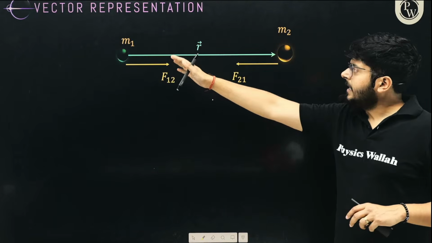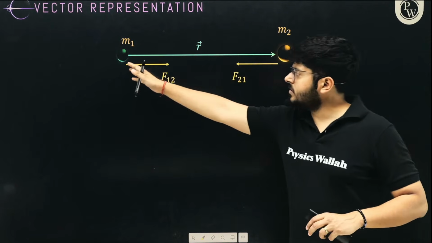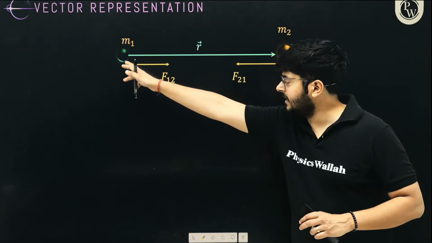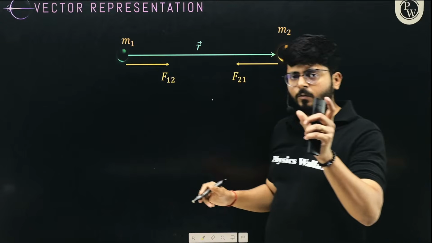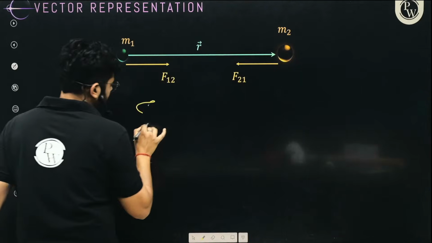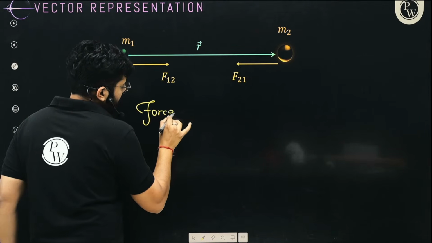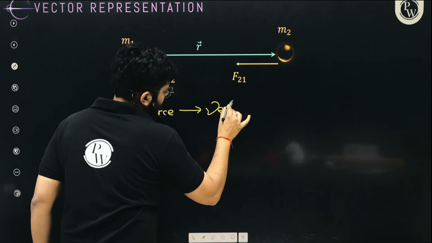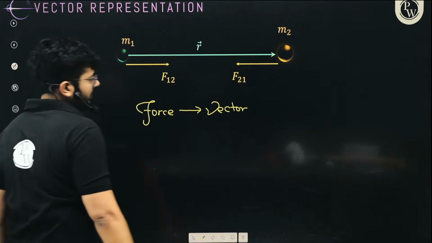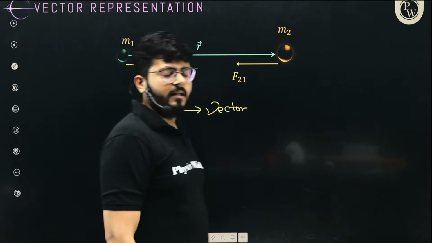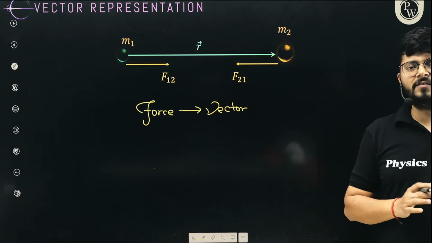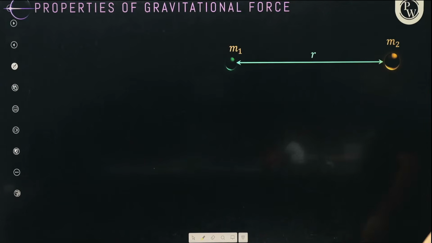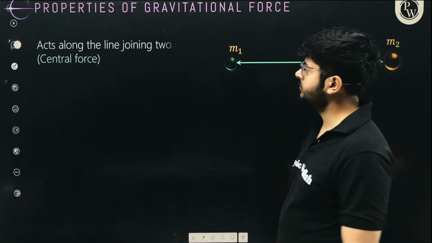So here we have it. We want to represent the force acting between them in vector format, because the gravitational force acting between them is a vector quantity. Is force a vector quantity or a scalar quantity? The gravitational force between them is a vector quantity. And if you want to write down a vector quantity, how can you write it down, my dear kids?